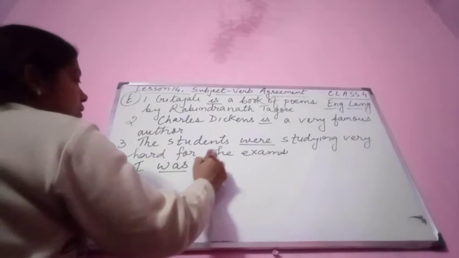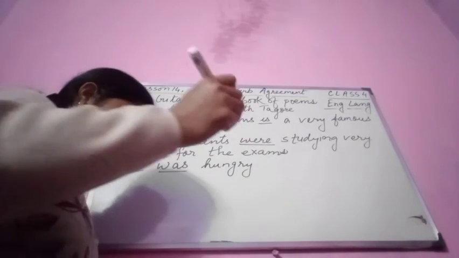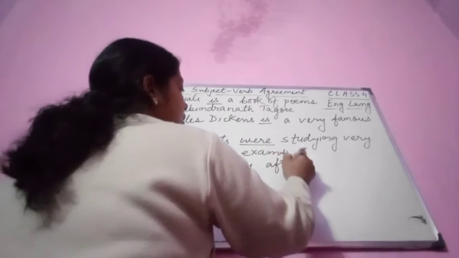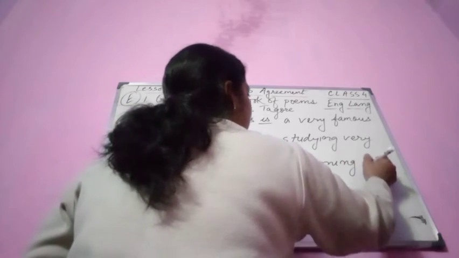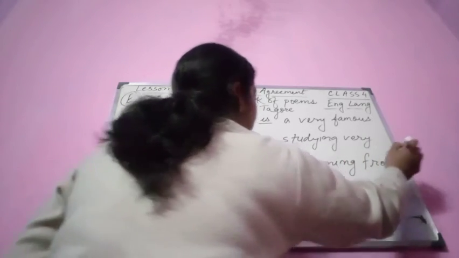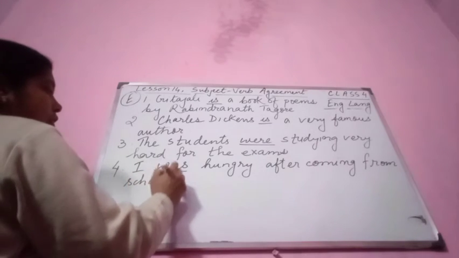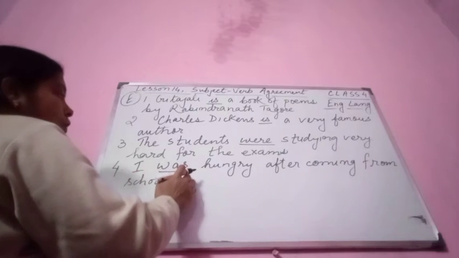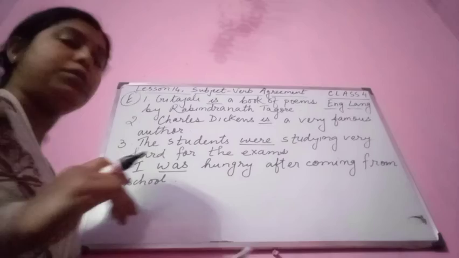Here, "was" is a form of the be verb, which we use in the past tense. So, I was hungry after coming from school.